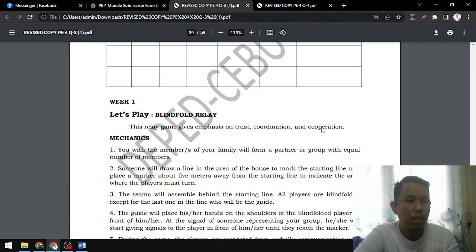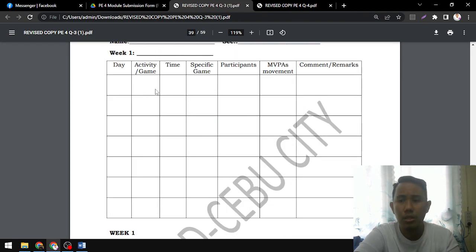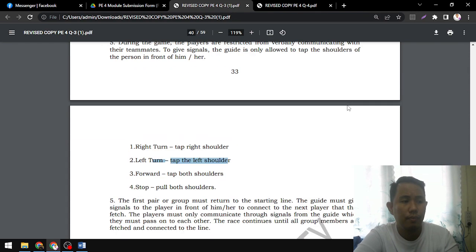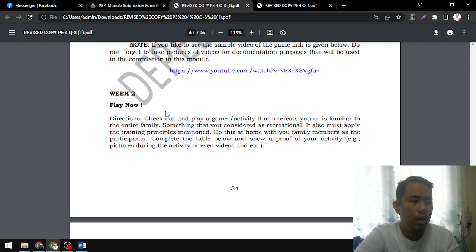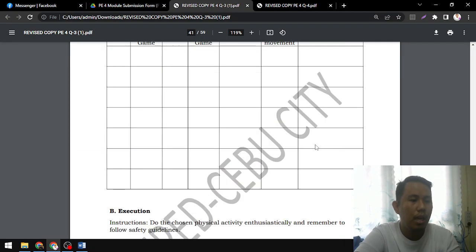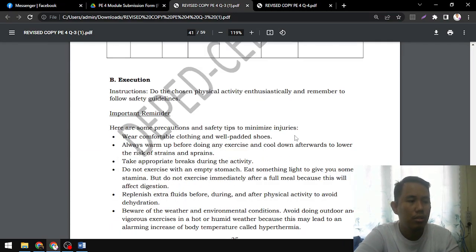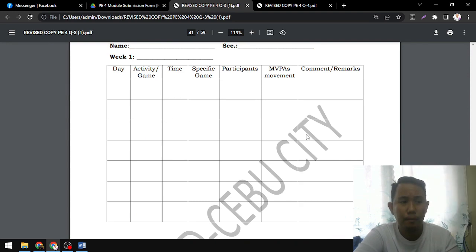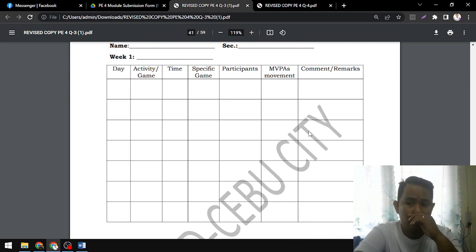And then on the table, since this is going to be one activity only, just put in there one activity. Okay. Next, check out and play a game activity that interests you and is familiar to your entire family, something that you consider recreational. So same thing. All right. If you have another game that's blindfolded or something that is different, put it here again, Monday to Sunday.